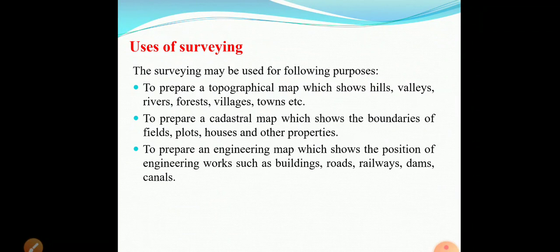Second, what is a cadastral map? It shows the boundaries of fields, plots, houses, and other properties on the earth's surface. What is an engineering map? It shows the position of different engineering works such as buildings, roads, railways, dams, and canals on the earth's surface.